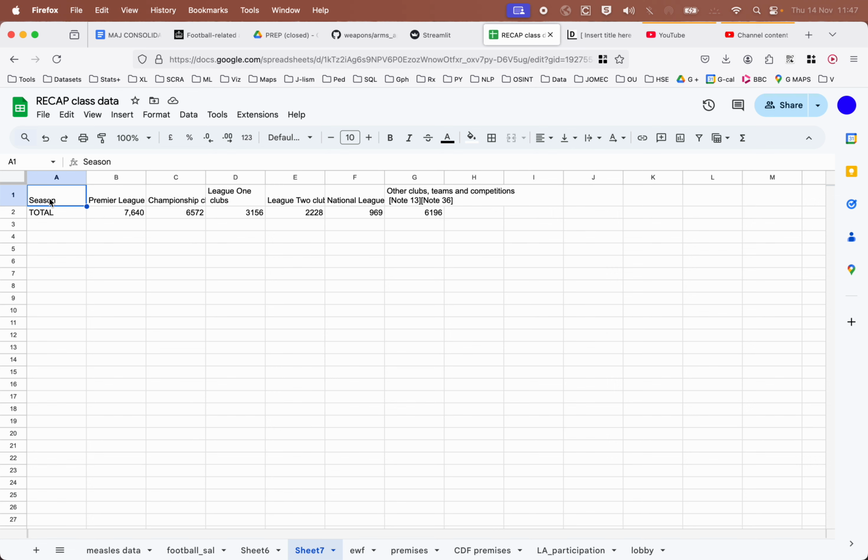Maybe clean up Premier League clubs, Championship clubs, League 1. These need to be cleaned up, so it says League 2. This should just say other clubs, and so on. National League. Okay, let's try this.